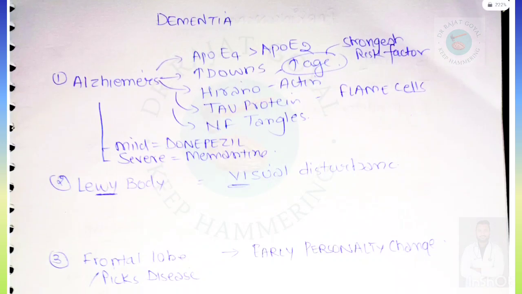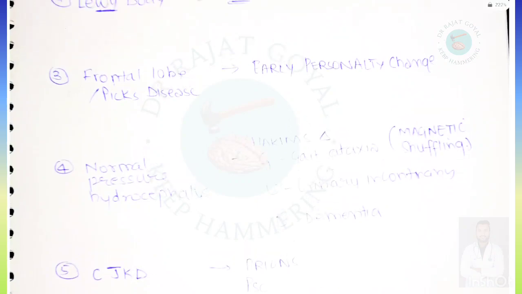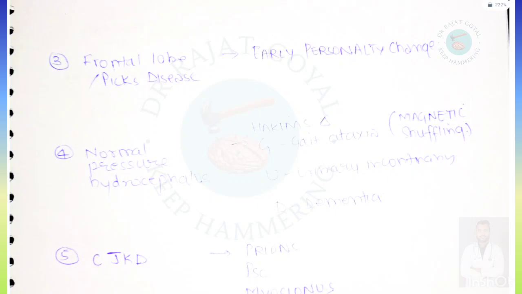If it is Lewy body dementia, by Lewy we have to remember that it will lead to visual disturbances. Lewy will lead to visual disturbances. Frontal lobe dementia or Pick's disease. In frontal lobe dementia and Pick's disease, the special point is that it will lead to early personality changes, and tau proteins will be there like in Alzheimer's, but early personality change is the special point for frontal lobe dementia.